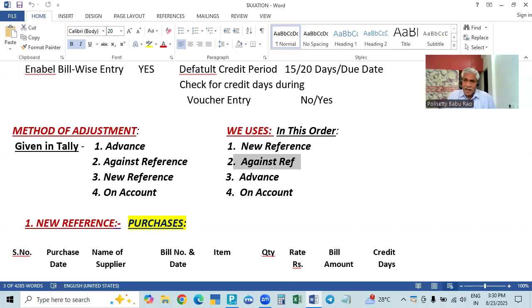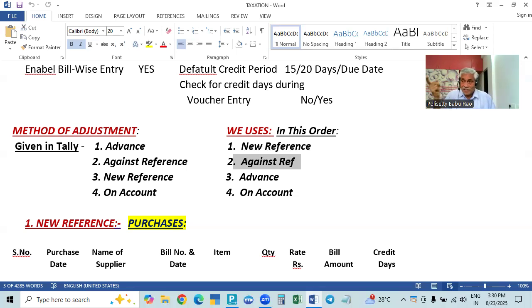Similarly, when our customer paid the advance, we entered it in the advance voucher as advance. When we supply the goods, we send the invoice for the full amount. In that invoice, we will adjust the advance, and only the balance will be pending. The balance will be taken as a new reference, and we will send the bill. After adjustment, we have to send it.